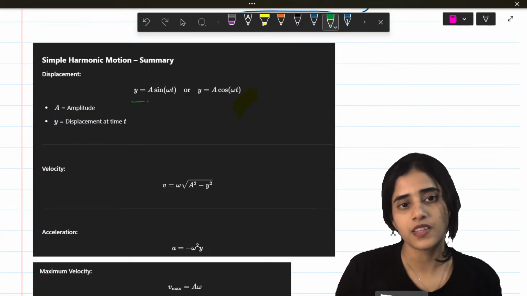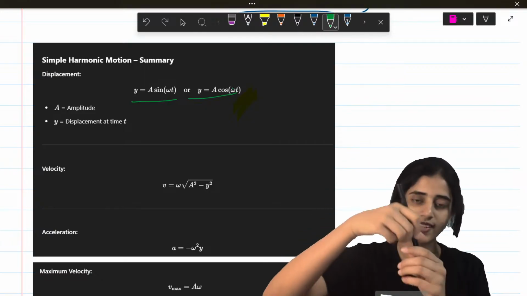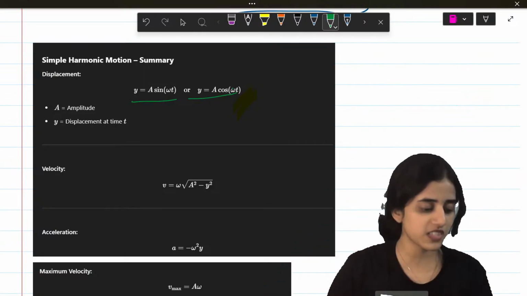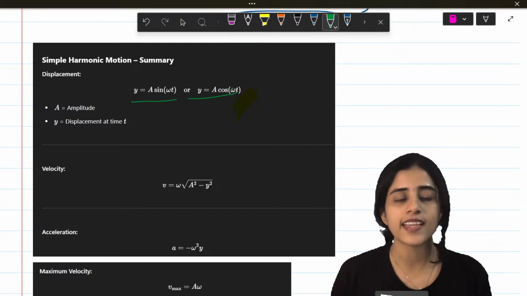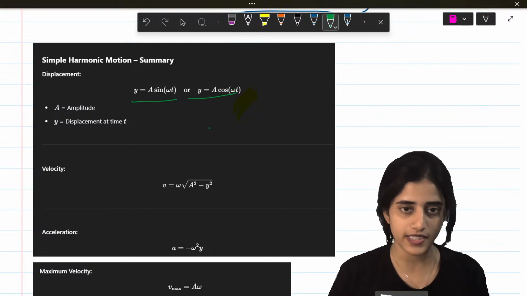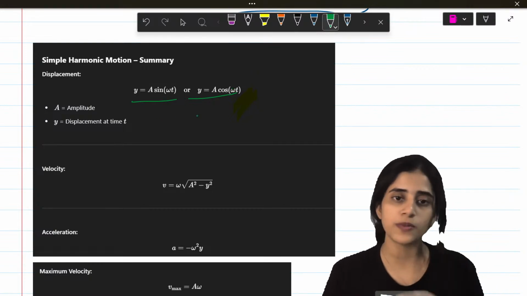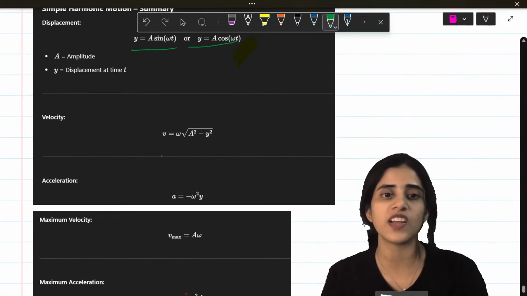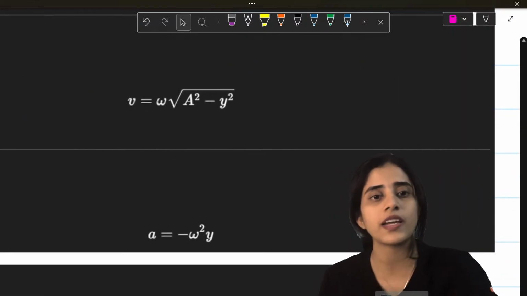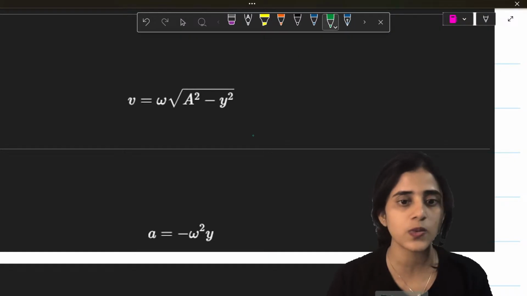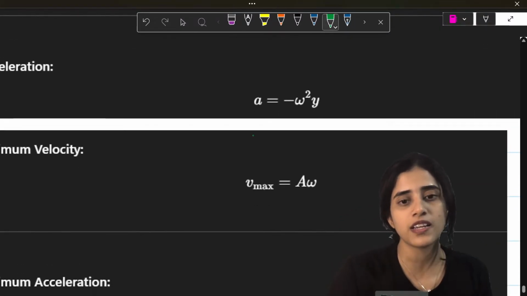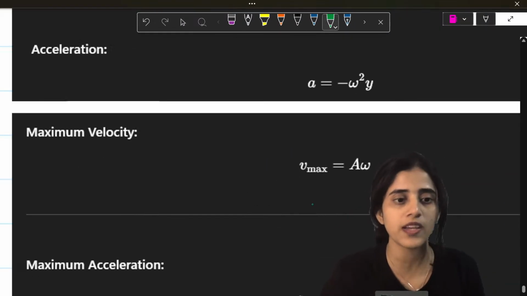Okay. So, harmonic motion. First thing, when something moves like a pendulum, its motion is described by A sin omega t and A cos omega t. Its velocity is given by omega times root of A square minus y square, and its acceleration is minus omega square. Maximum velocity is A omega.